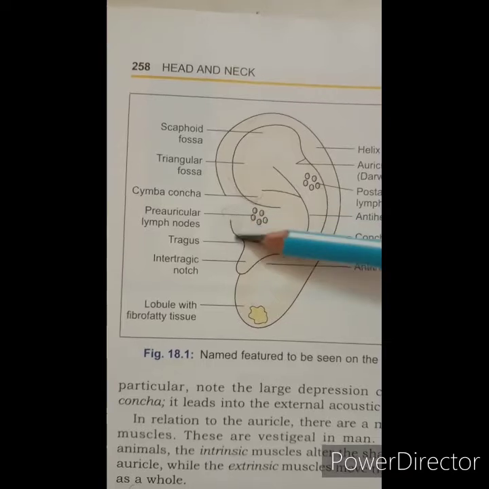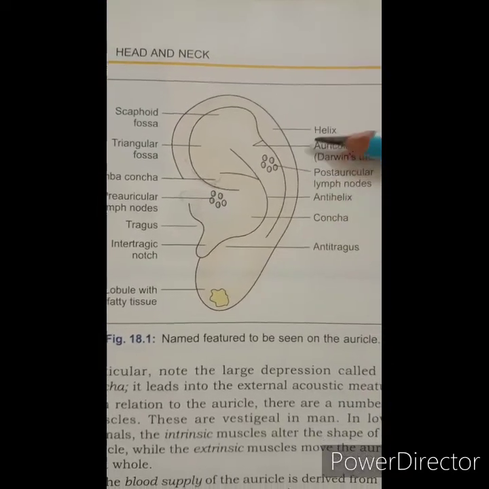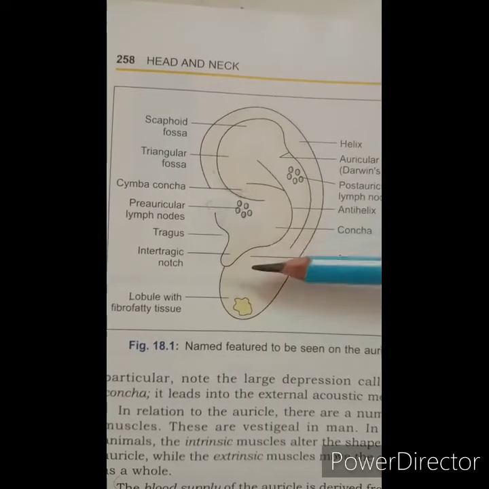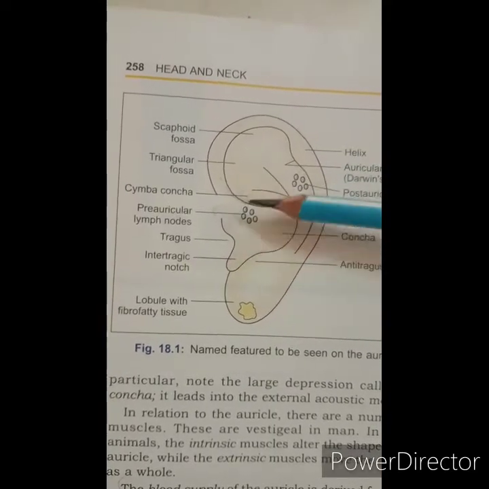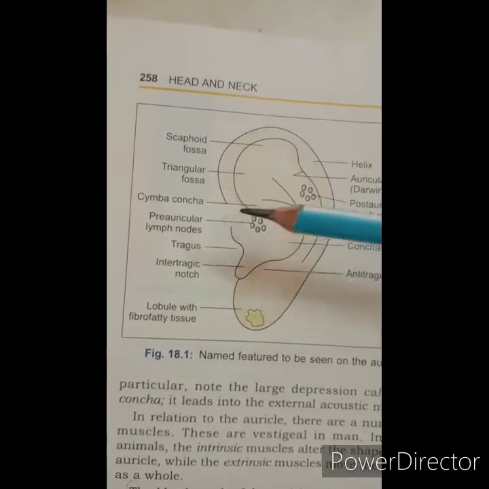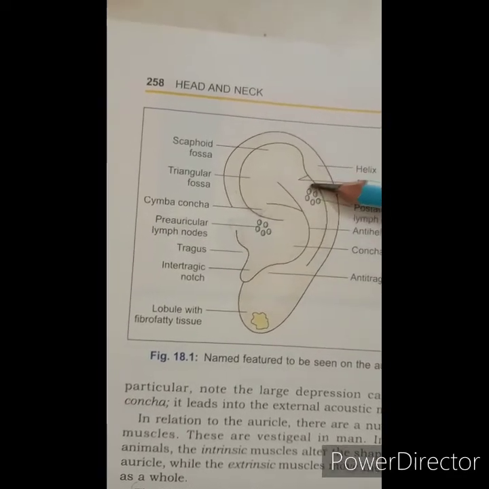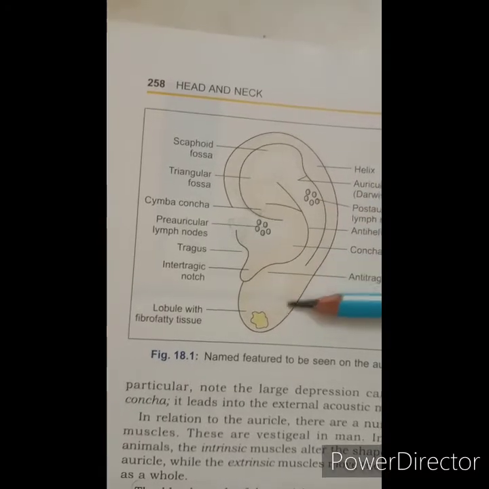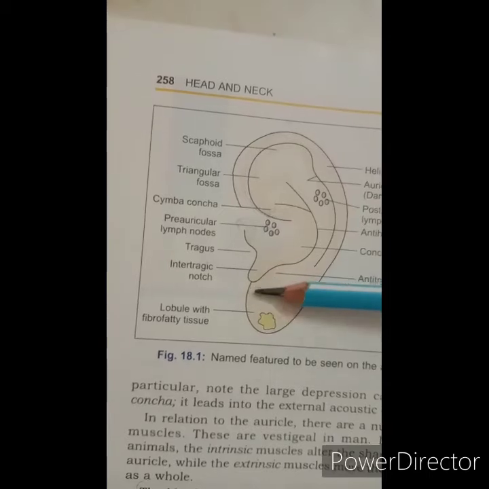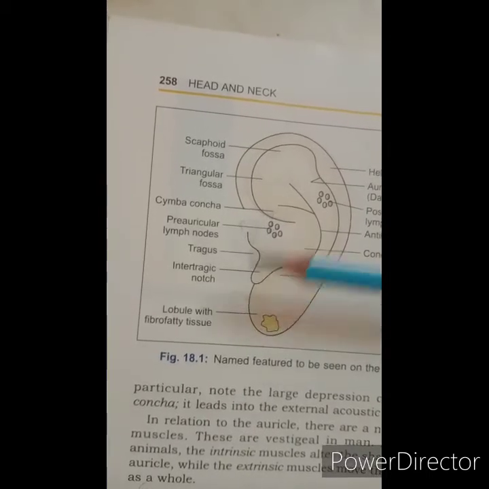Here you can see the preauricular lymph nodes and the posterior auricular lymph nodes. Then the nerve supply: the upper two-thirds of the lateral surface of the auricle is supplied by the auriculotemporal nerve, and the lower one-third of the external ear is supplied by the greater auricular nerve.